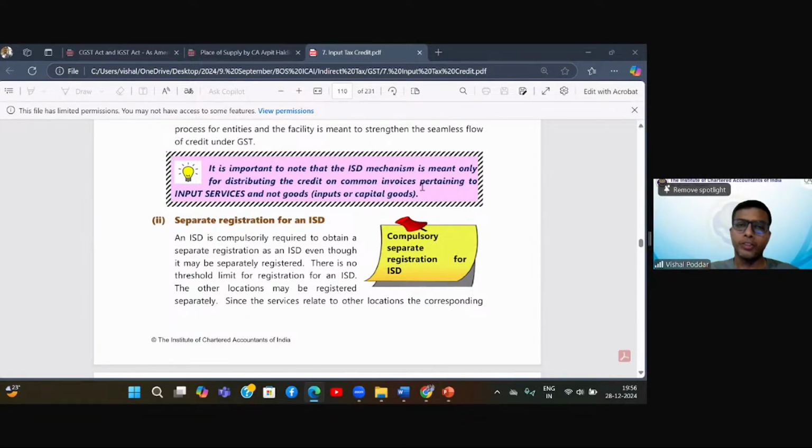Now, logically, I believe they should have included goods when they brought this concept into GST. Maybe over a period of time, we may find that this happens. But as on date, ISD can distribute the credit only for common services, not for any goods.